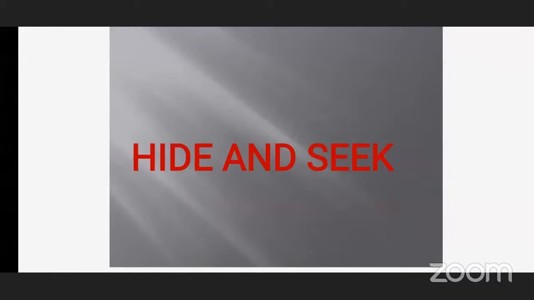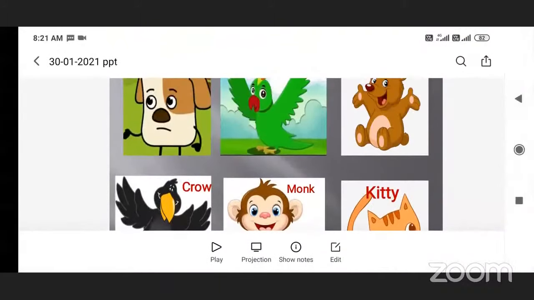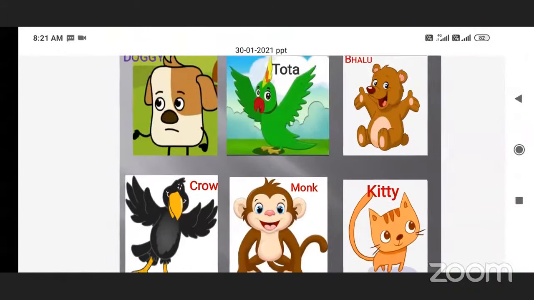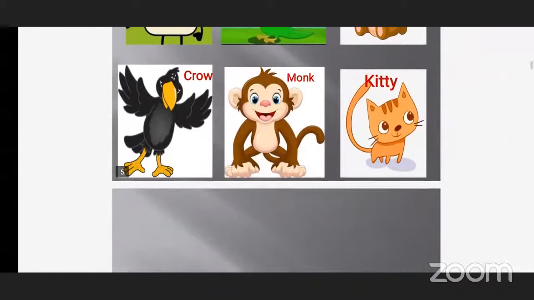So, here, all these animals and birds decided to play the game of hide and seek. But as there were 6 animals and birds, they decided 4 of them will hide and 2 animals will find them.